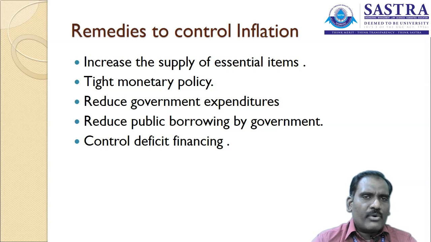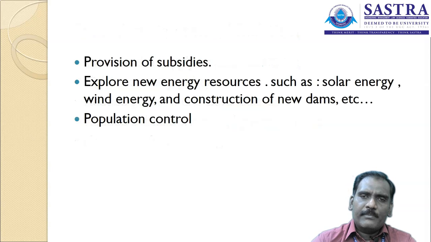If that is also reduced in the market, that is another remedy to control inflation. Control the deficit financing, and reduce refinancing, so that inflation is under the control of the government. Provisions for subsidies to companies that manufacture goods and services should also be monitored, for whatever essential commodities are to be manufactured. These things are to be provided in order to reduce inflation in the market.